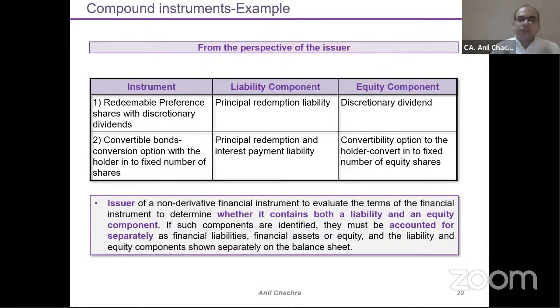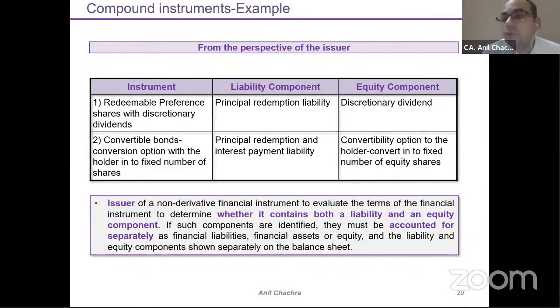But when we talk about this compound instrument, it constitutes two things. Liability would be there for the principal amount, but dividend is discretionary. So that means I have no obligations. It can be your equity part. As simple as that. Right? So this terminology we need to keep in our mind when applying this standard. This is the first thing.